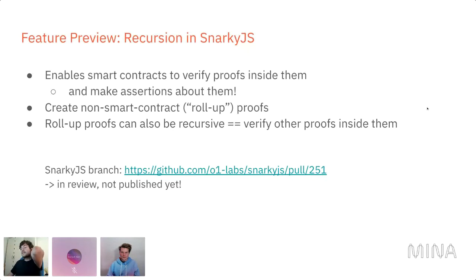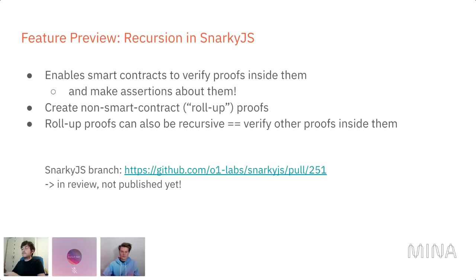The second thing is that if we want to create rollup type architectures, we also want to create proofs that are not related to smart contracts. So just proofs for execution of anything, because smart contracts prove something a bit more specific. They prove that you create a certain transaction.